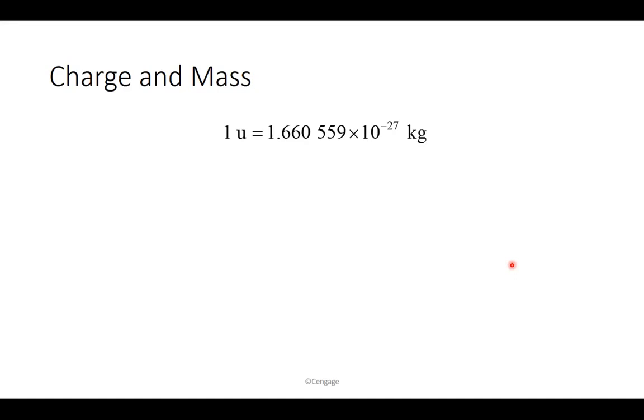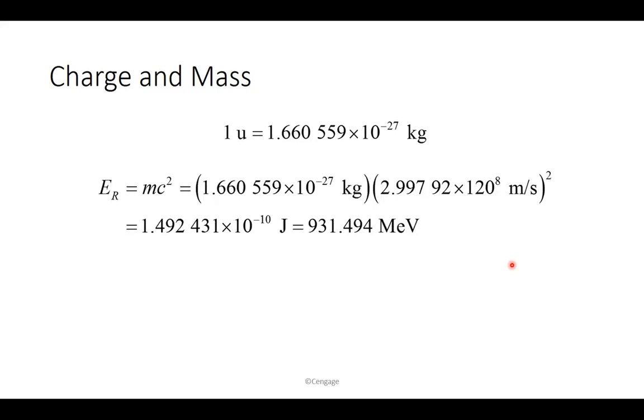In order to find the relation between mega electron volts and the other two, you can use the fact that in relativity we talked about the rest mass and how it's related to the energy.